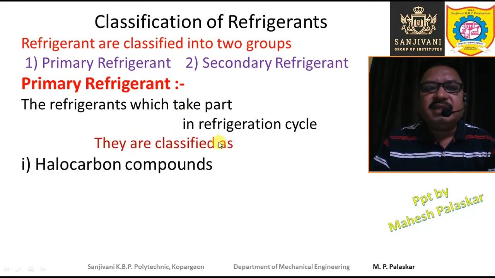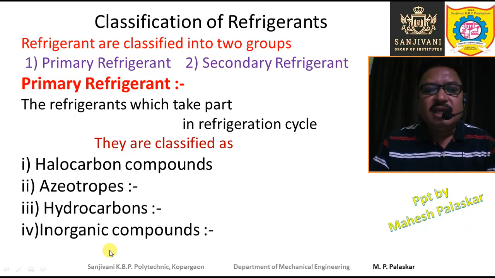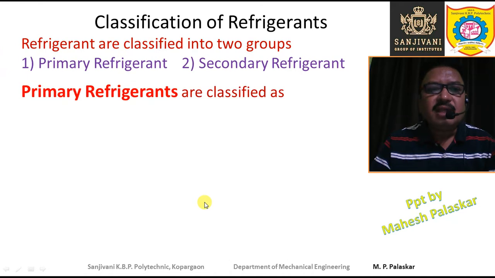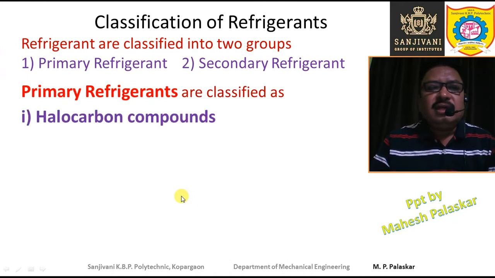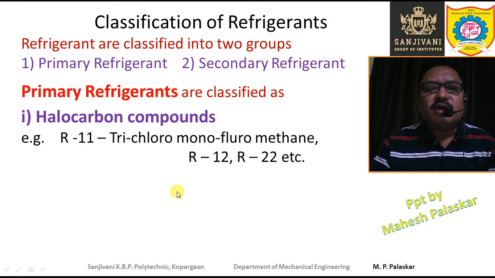So the primary refrigerants are classified further as halocarbon compounds, azeotropes, hydrocarbons, inorganic compounds and unsaturated organic compounds. Let us study one by one. The halocarbon compounds are those compounds which are obtained from hydrocarbons.